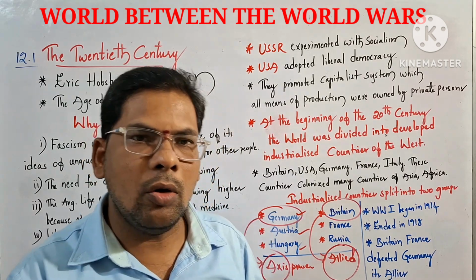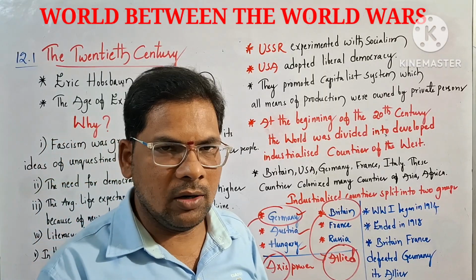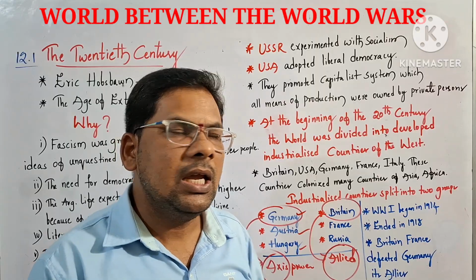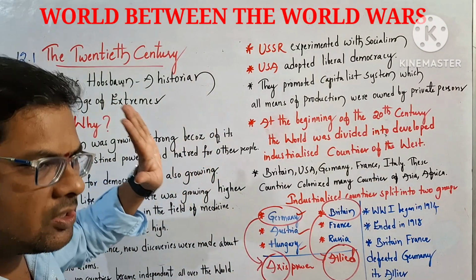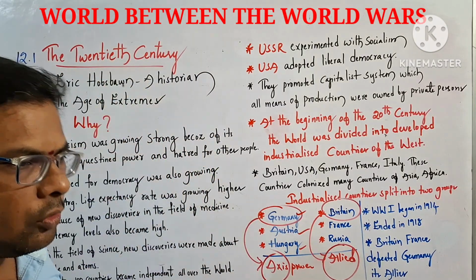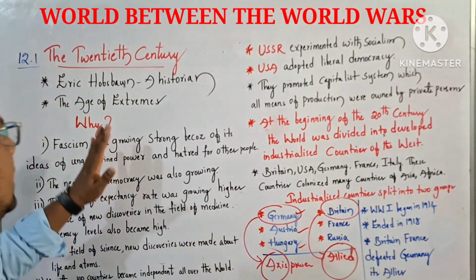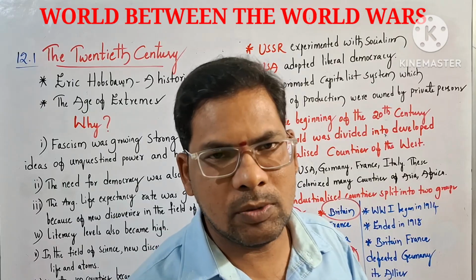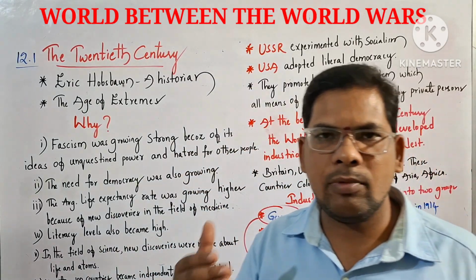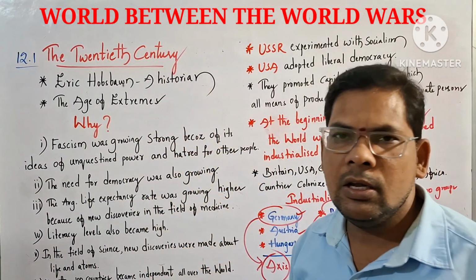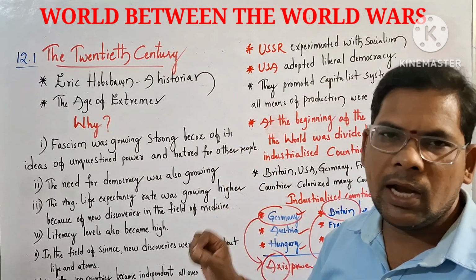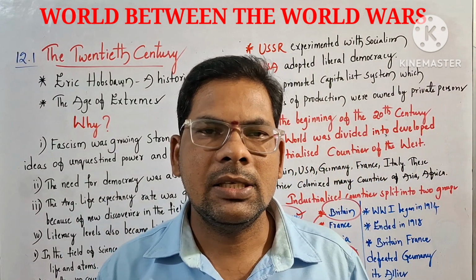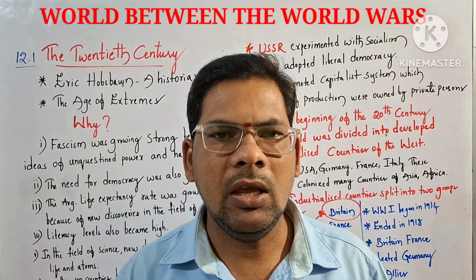This is the first topic of the 12th chapter. You know I already said that in this lesson 9 topics are there. Of the 9 topics, this is the first topic. The first topic is about the 20th century. Who described the 20th century as the age of extremes? Eric Hobsbawm. Why was the 20th century described as the age of extremes? I explained it here. Once you see it again, write it down and note it as it is. Okay, next we'll discuss the second topic, the causes of the world wars.